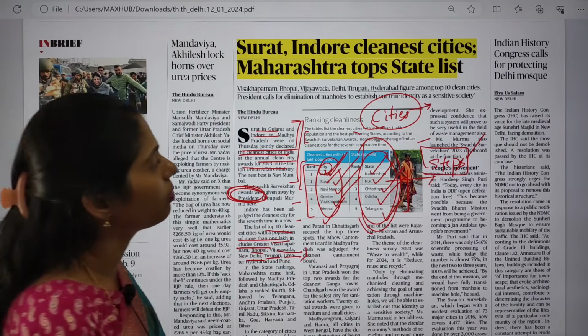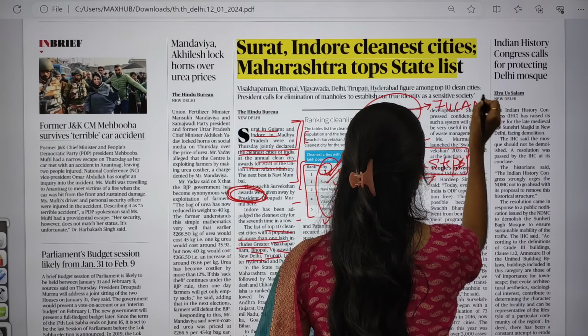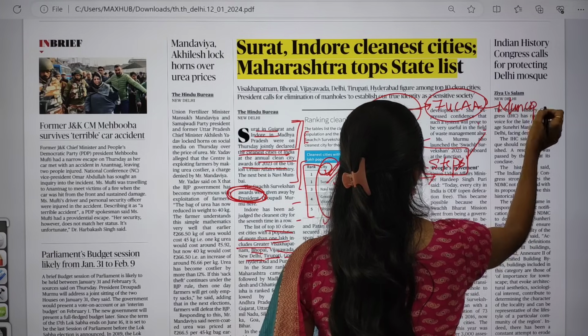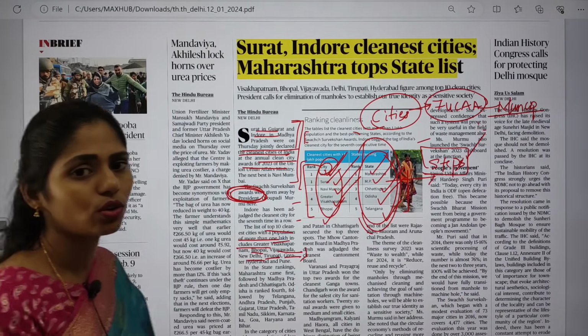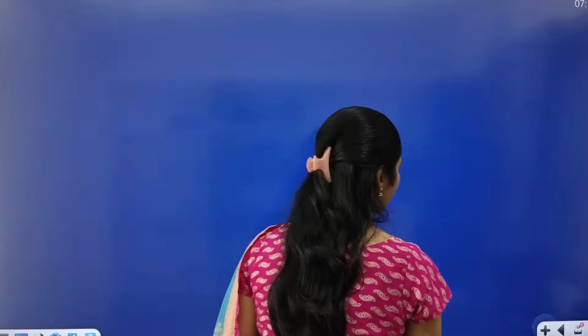The local self-government we added through the 74th Constitution Amendment Act. That is nothing but municipalities. So you have to talk about what is the role of municipalities here. I will be giving you the dimensions, so if you want, you can make a note.